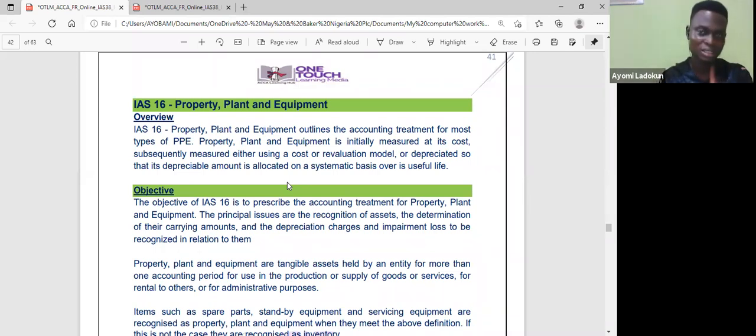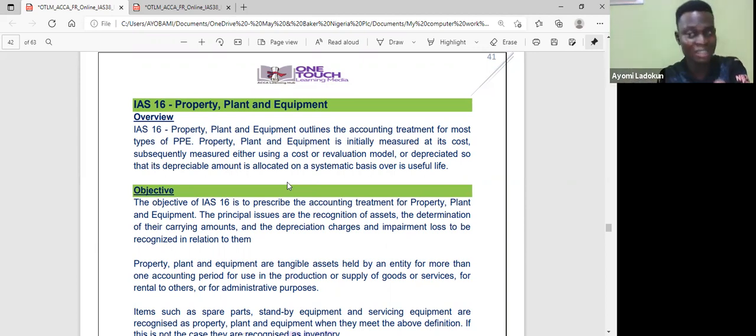So what it means is this: if I have a car and I use that car for Uber to earn money, or I use it for Taxify, I am earning money, that is not investment property. Do you know why? The car is not a land, neither is it a building. So it has to be land or building for it to qualify to be an investment property. But the fact that I have a land or building does not automatically mean that it's an investment property. I must have held it for capital appreciation or to earn rental income.